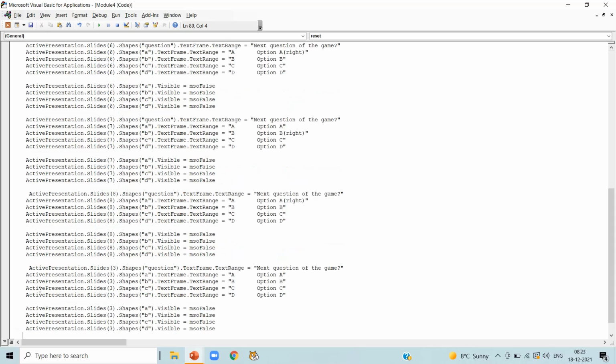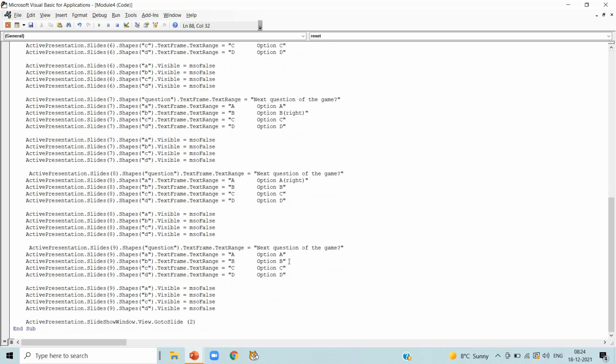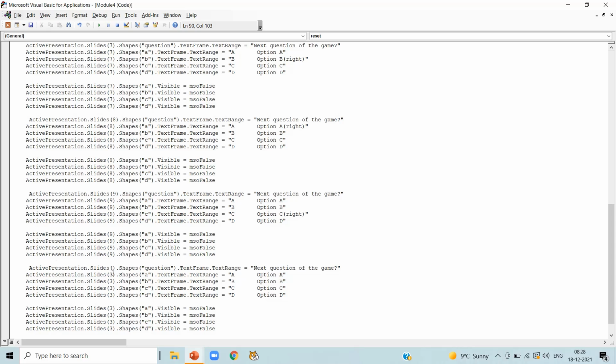Again, press Ctrl plus V and change the slide number from 3 to 9 in all the slides. And here the next question of our game, and I am selecting option C as right answer randomly. Now again press Ctrl plus C and change the slide number from 3 to slide number 10 in all the 9 lines.